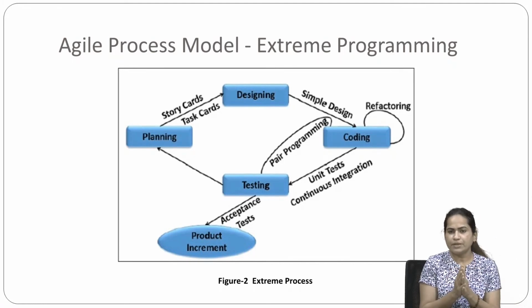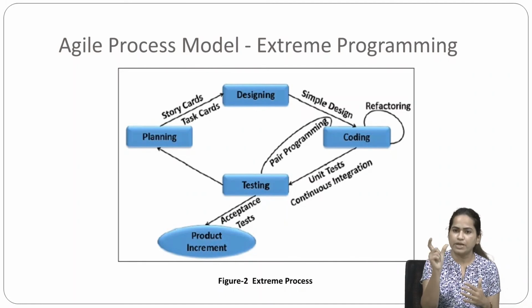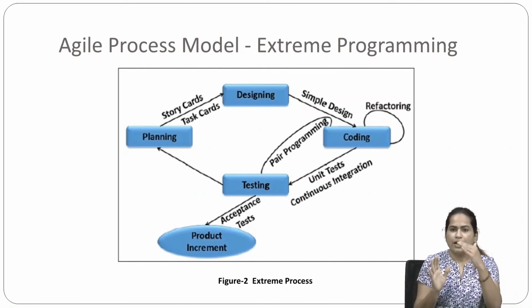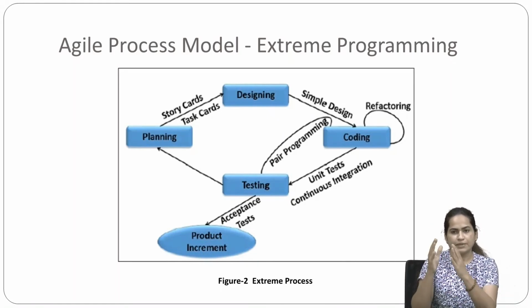Unit testing you are doing, as well as continuous integration testing. This testing and coding you can do at the same time also. That is written as pair programming. It indicates that two things you can do at the same time. After doing unit testing and integration testing, you give that to the customer, to the users. They use it and do the acceptance testing. So that is what we have in the extreme programming process model.